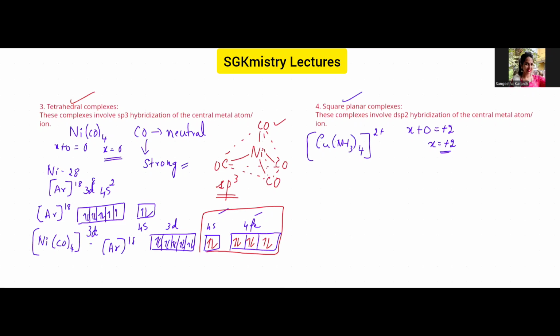So copper atomic number is 29. Right. So it is in the +2 state. So first let me write the electronic configuration for copper. So argon, then we have the 3d 4s. So 2 electrons here. There are 18 electrons in argon. So 20. So 9 here in the 3d orbitals. Correct. Now let us talk about the Cu2+. Okay. So Cu2+ we have argon. So 2 plus means 2 electrons from the 4s are lost. So there are only 9 electrons in this.